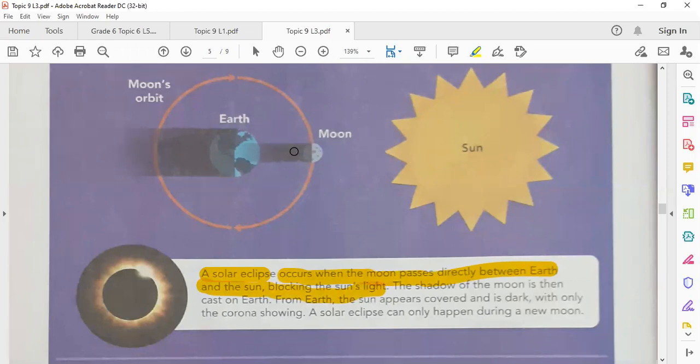So when the moon passes directly between the earth and the sun, we have a solar eclipse. The shadow of the moon is then cast on earth. From earth, the sun appears covered and dark like this, with only the corona showing.